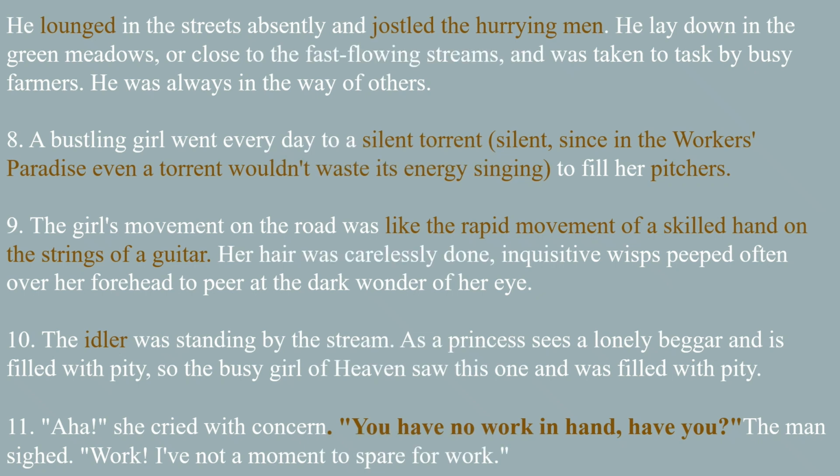He lounged in the streets absently. Lounged means sleeping in a street, and jostled the hurrying men. Jostled means disturbing the hurrying persons. The workers' paradise people work in a hurry, but he disturbed those persons. He lay down in the green meadows or close to the fast flowing streams. Here streams means flowing of the rivers, and was taken to task by busy farmers. He was always in the way of others. He is disturbing everyone in workers' paradise.